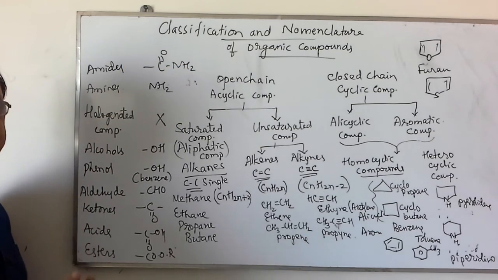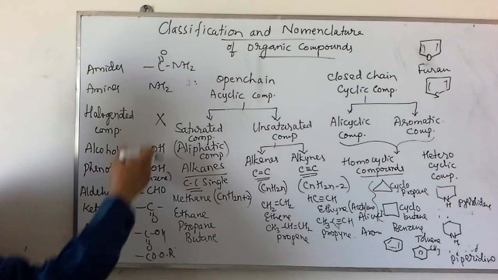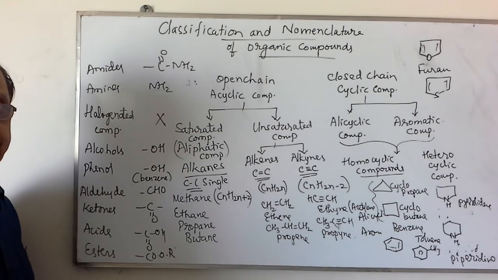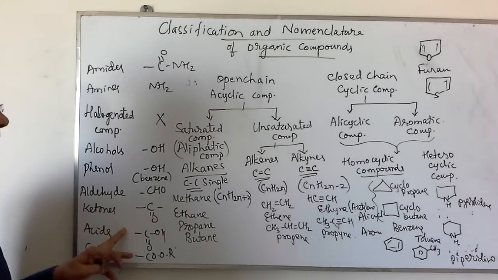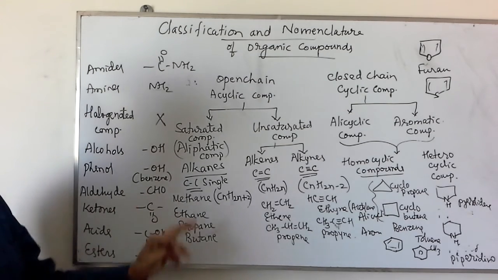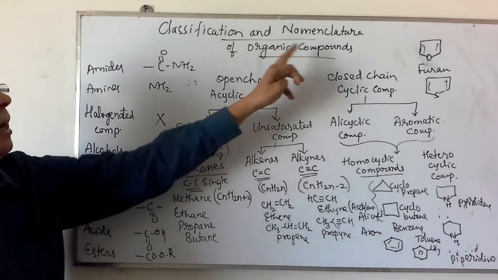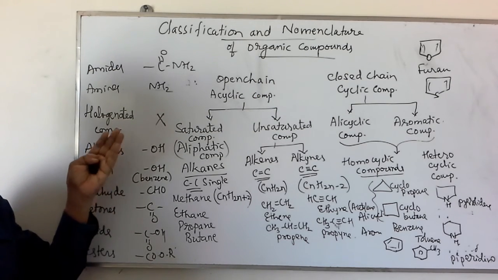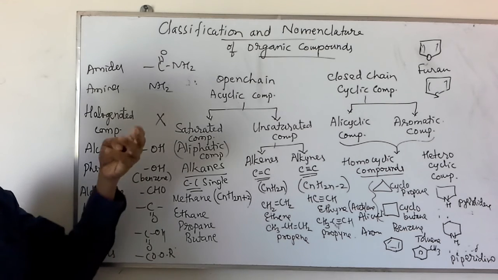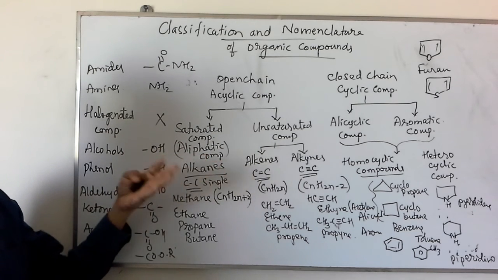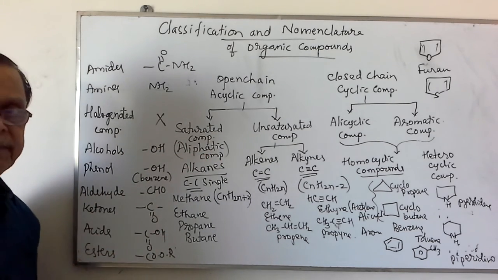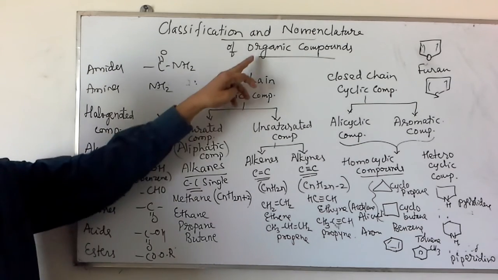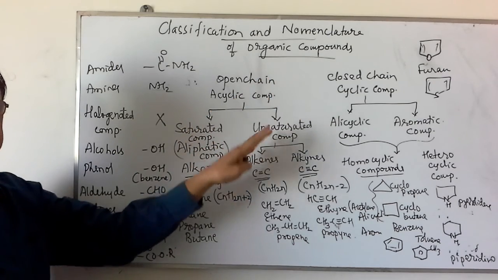Similarly, a variety of such compounds and functional groups are present, based on which we can consider the classification of compounds. Various such examples we will consider once we go for the nomenclature of organic compounds containing functional groups. What type of functional group should be named in the IUPAC system, and in what way it is to be named, etc., we shall consider during the nomenclature of organic compounds in the next video.